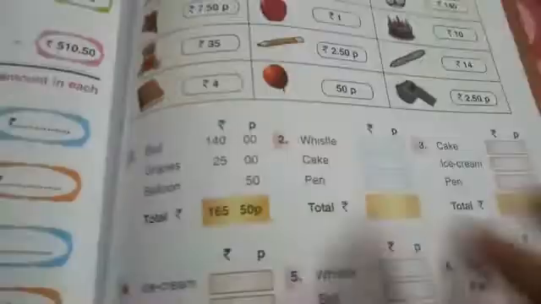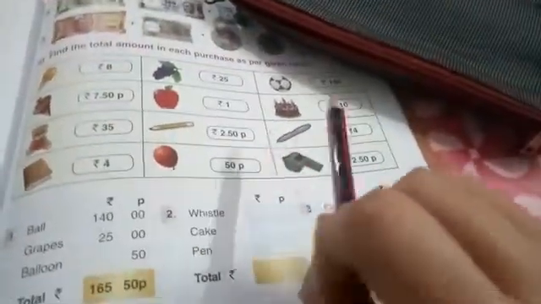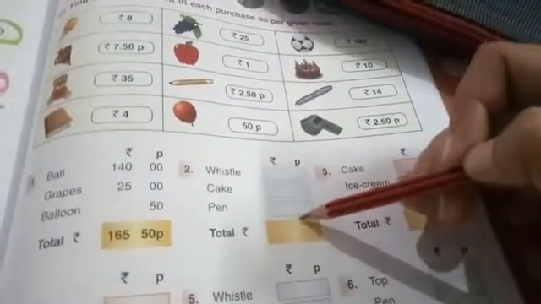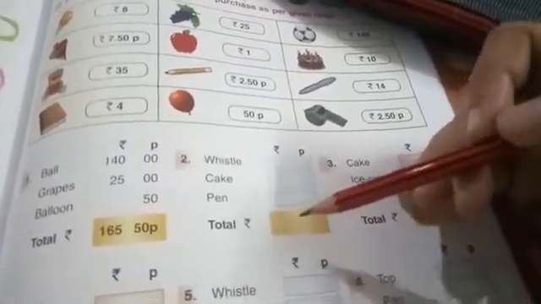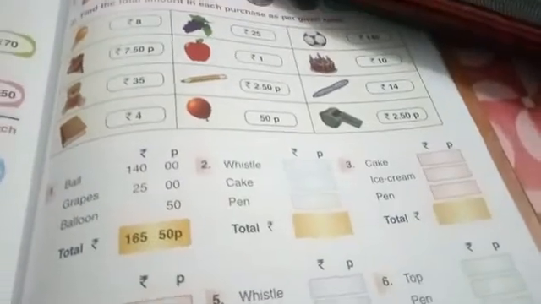Now come to the next question. Find the total amount in each purchase as per given rate. See here, in this question, rates of some of the objects are given over here. You have to write their rates here and you have to take out the total. Means you have to do the addition. Just now I have done this for you. In the same way you have to do the addition of this one. See, number 1 example has been done for you.